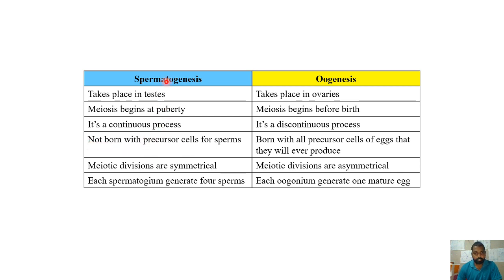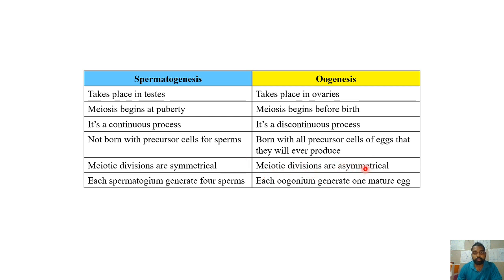Now here, the male will not be born with the precursor cells because it is not starting before birth. Therefore, when the male is born, there are no precursor cells inside the seminiferous tubules. But the female will be born with the precursor cells. As we have seen, the primary oocytes are generated and primary follicles are also produced before birth itself. Here the meiotic divisions are symmetrical. That's the reason why when one primary spermatocyte undergoes meiosis, in the first round there will be two equally sized cells, and again in the second round also two equally sized cells. Totally 4 cells will be produced.